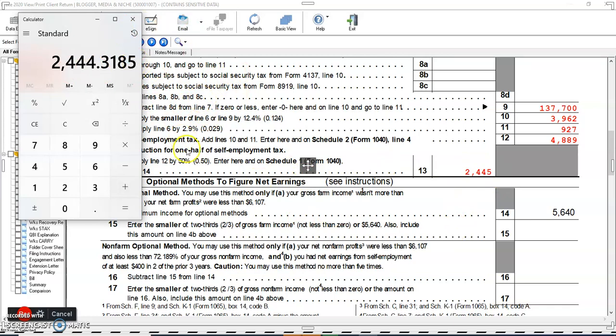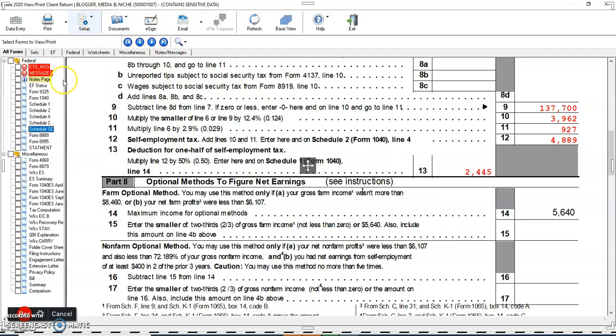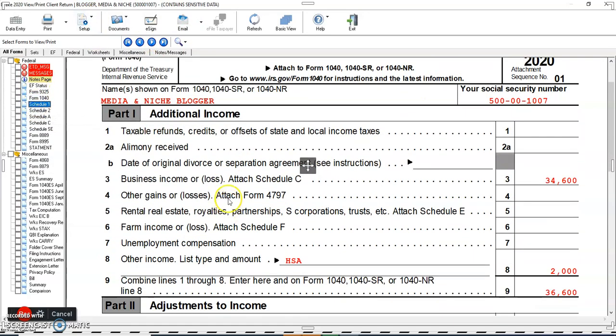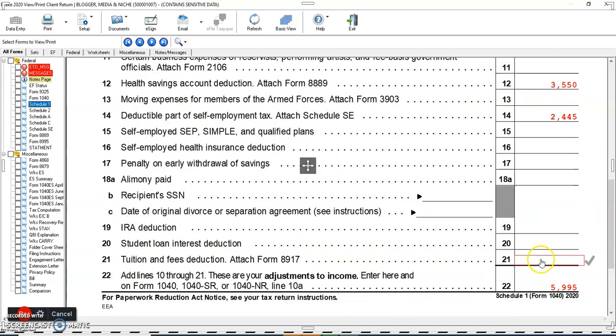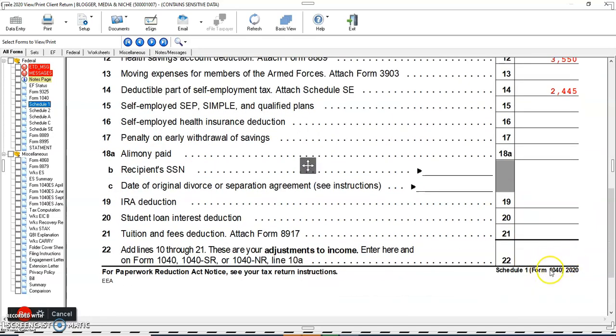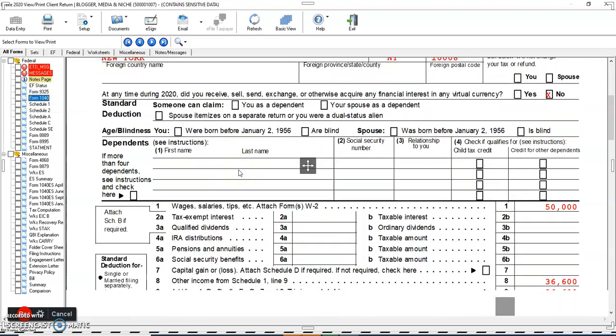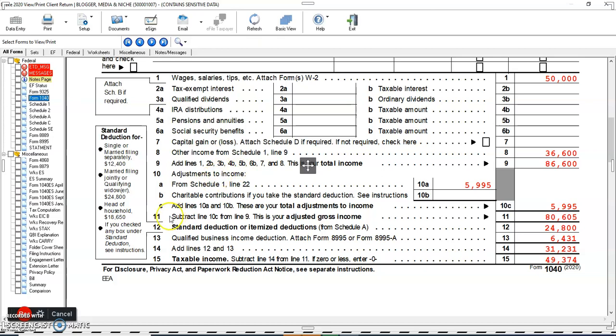So here this amount should flow to Schedule 1. Here line number 14, deductible part of self-employment tax, and this and this and this, the total amount is 5995, and this is the total adjusted amount. And we will go to Form 1040, line number 10A, Schedule 1 from line 22. See, the total amount is coming up.